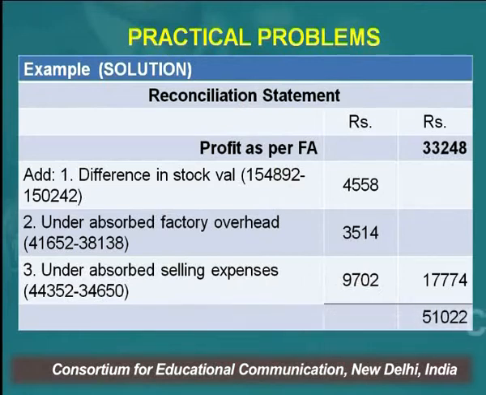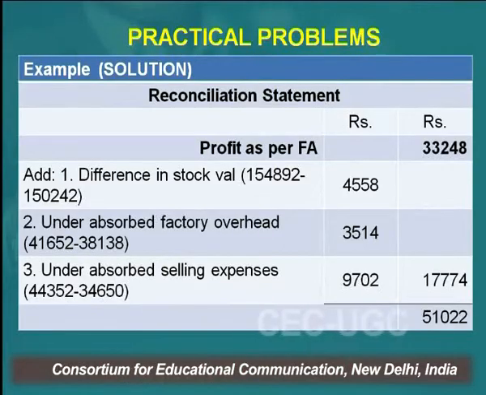So this under absorption will reduce the profit of the financial books. So what we have done is we have increased it. Any transaction which reduces the profit, like under absorption of factory overhead, will reduce the profit of financial books. That's why we have increased it.